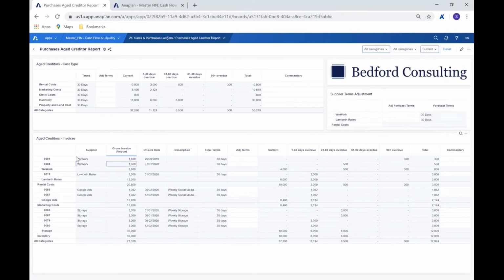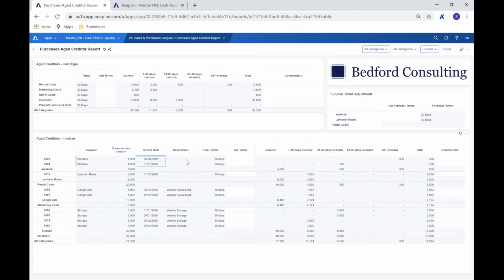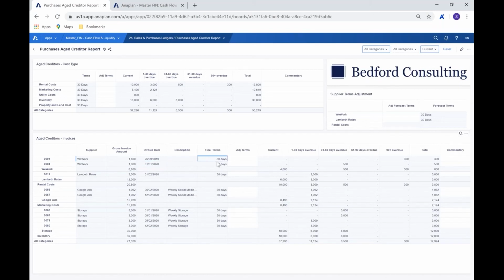And the way it's working through here is that we can see our supplier, we can see the invoice with the roll up, we can see the invoice date and the description, we can see our final terms, and of course the adjusted terms, as we were looking at just now in terms of moving those across by making changes to those adjusted terms. And of course, we can put in any commentary, which is key for us to be able to explain why it is that we're making certain changes in certain places.